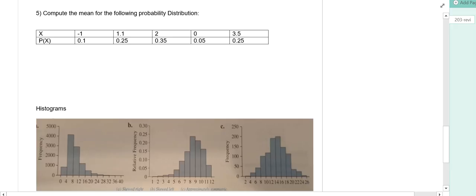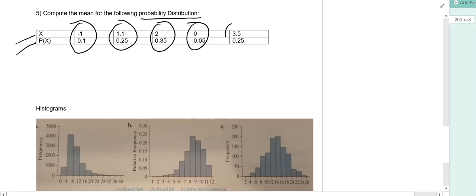Moving on, again, I am assuming you have worked these problems. All right, number 5, we want to compute the mean for a probability distribution. When we're given the outcomes along with their associated probabilities, as here, the way you calculate the mean is you multiply outcomes to their respective probabilities. So I am going to be multiplying these numbers to one another, and then I'm going to be adding these up.